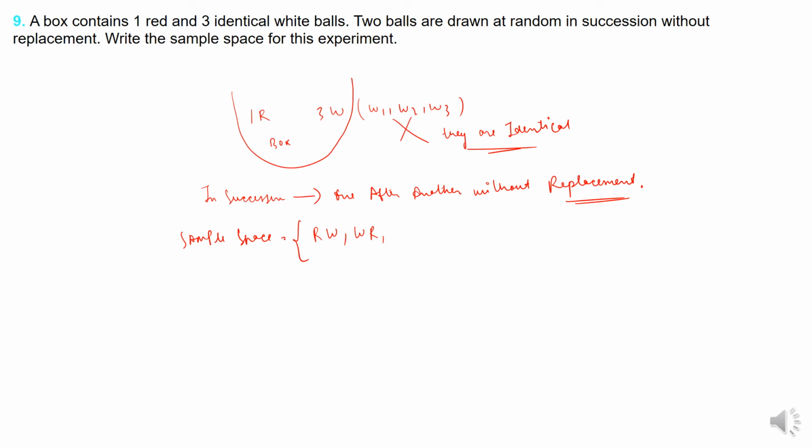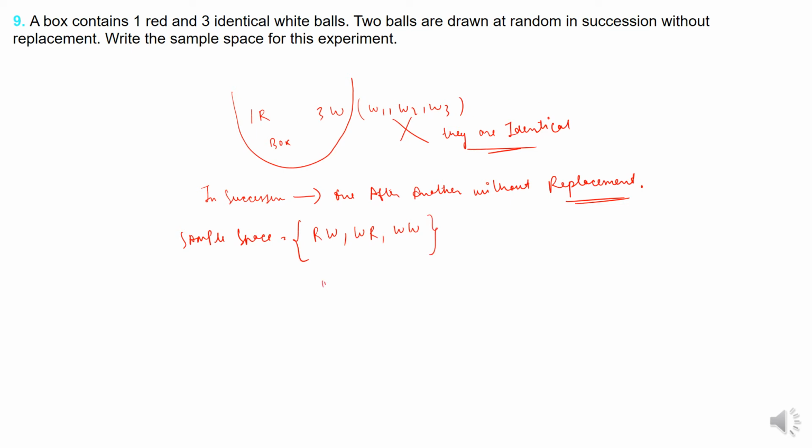So now suppose you remove red and white, then you will be left with two white balls remaining. Here also in the second one, white red, means first you remove white, second is red, then also you will be left with two white balls. And the third can be white white. So this is the sample space.